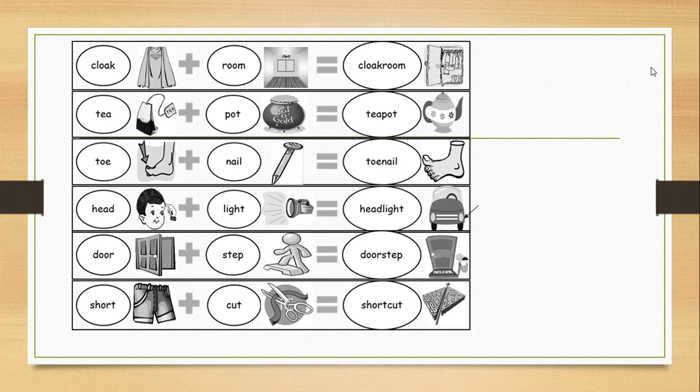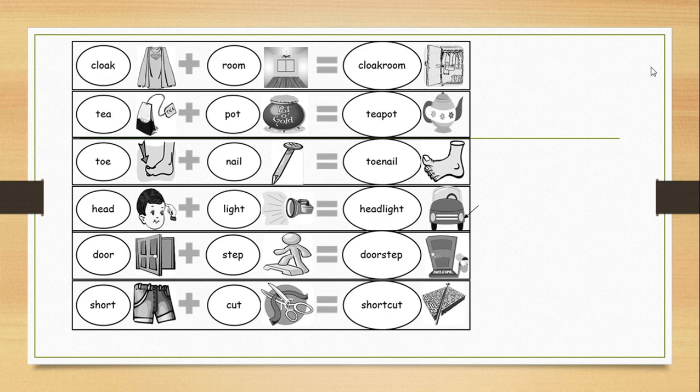Next, we have the word cloak. What is a cloak? It's like a long cape with a hood. If you remember Little Red Riding Hood, she was wearing a cloak, a red cloak. It's a hood with long cape covering all your body. Plus room, the room that we have in our houses or at school, anywhere, room.